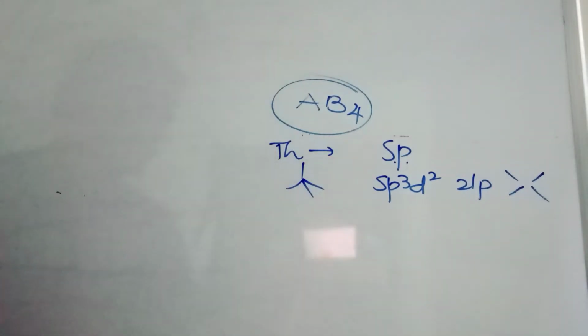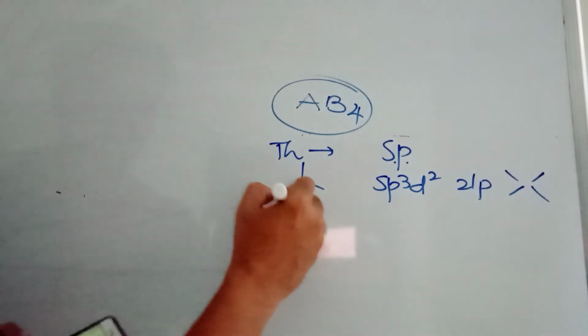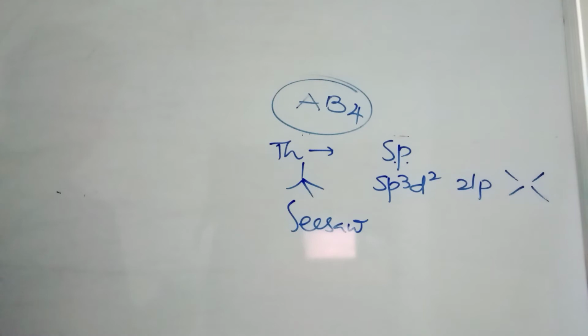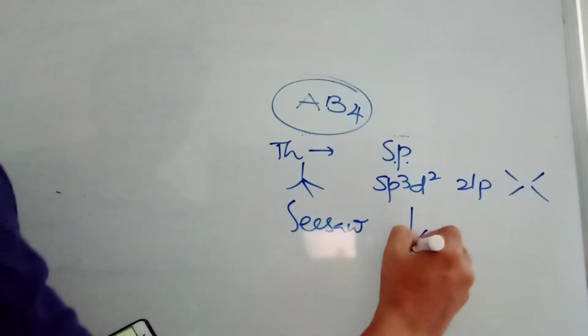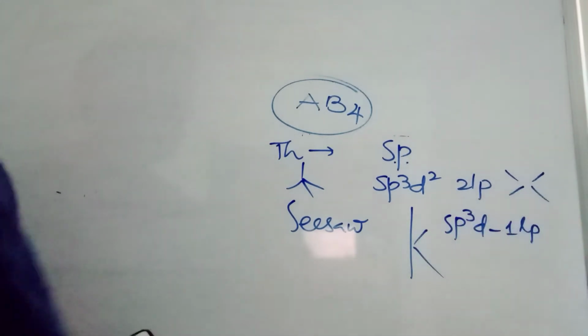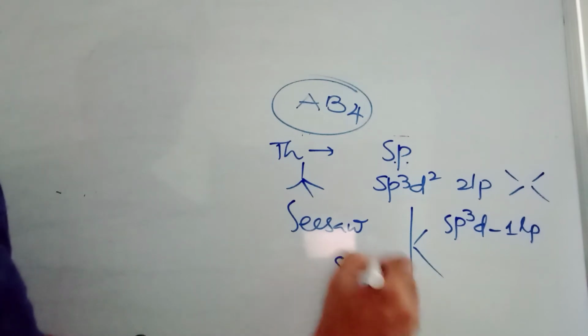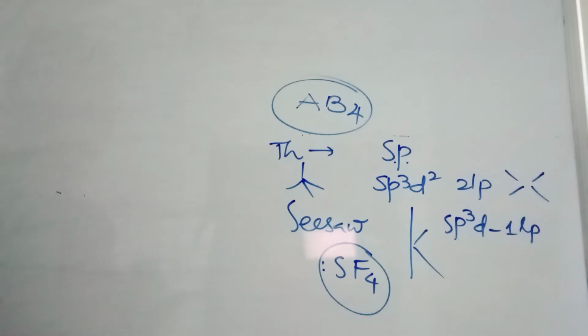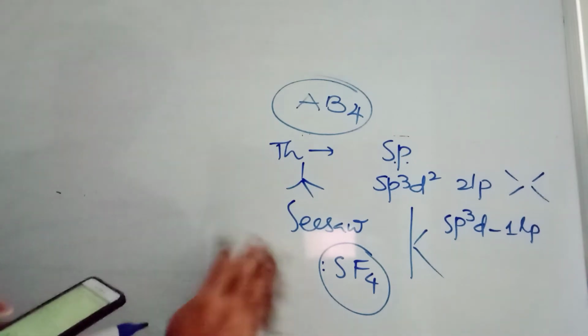Tetrahedral we know very well. So I think the option should be seesaw. The seesaw option I can't see in this paper. Maybe something is wrongly typed here. It should be seesaw. Seesaw means sp3d hybridization with one lone pair, like SF4. SF4 is like AB4 with one lone pair on sulfur. So something is wrong in this question. It should be seesaw. If the question is given like square pyramidal only, that's definitely a mistake. This question is good. Next one.